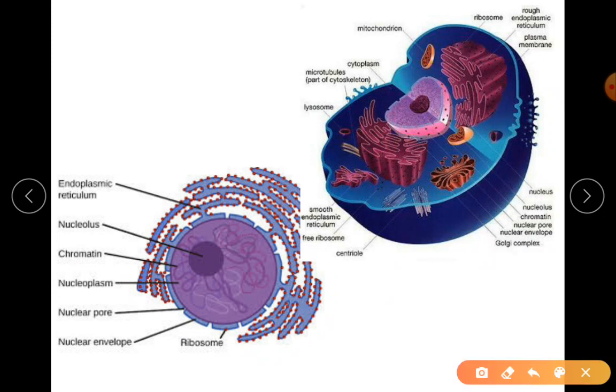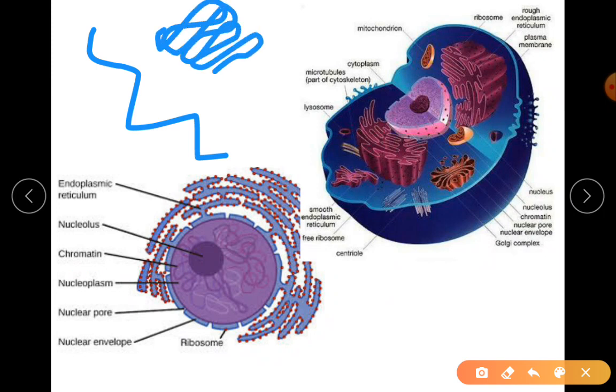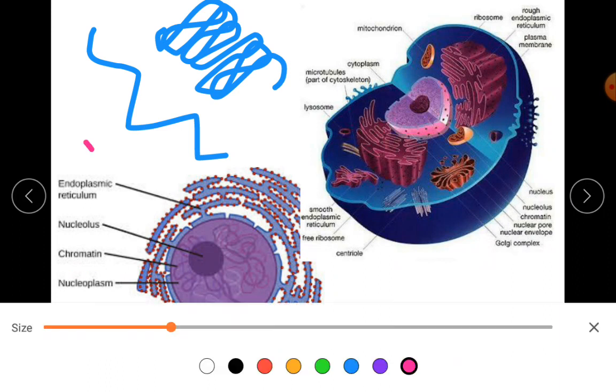So when I say chromatin, it is just a thread-like structure. Now what about the chromosome? It is highly coiled, very highly coiled. This is called your chromosome. So I hope you got the idea now. Loosely coiled, tightly coiled. If it is loose, we call it just thread-like. Thread-like means chromatin. If it is thick, we say chromosome.